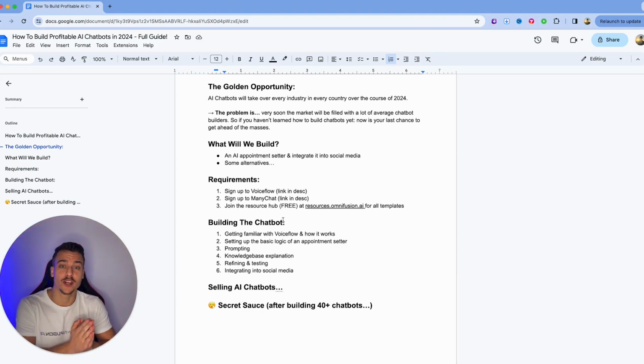VoiceFlow is the platform which we're going to use to build these AI chatbots, to build out all of the logic, to prompt the AI, and much more. So this is the heart of our operation.